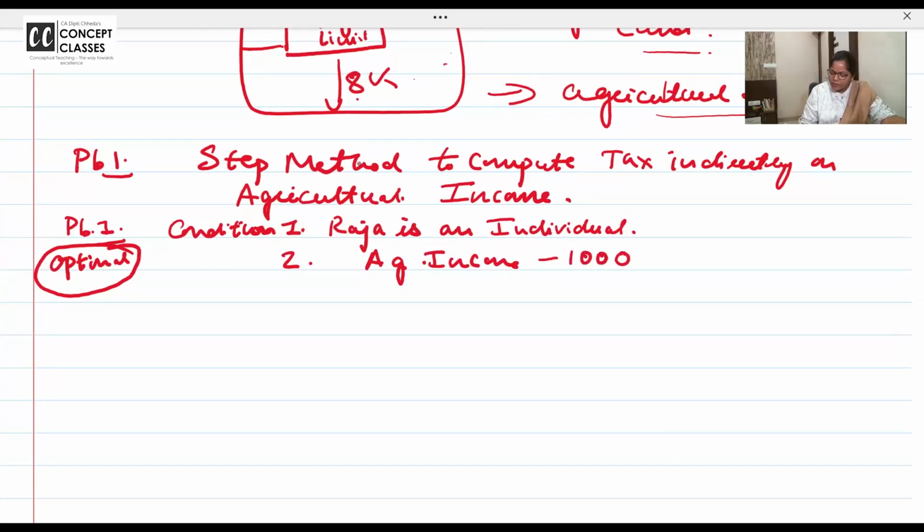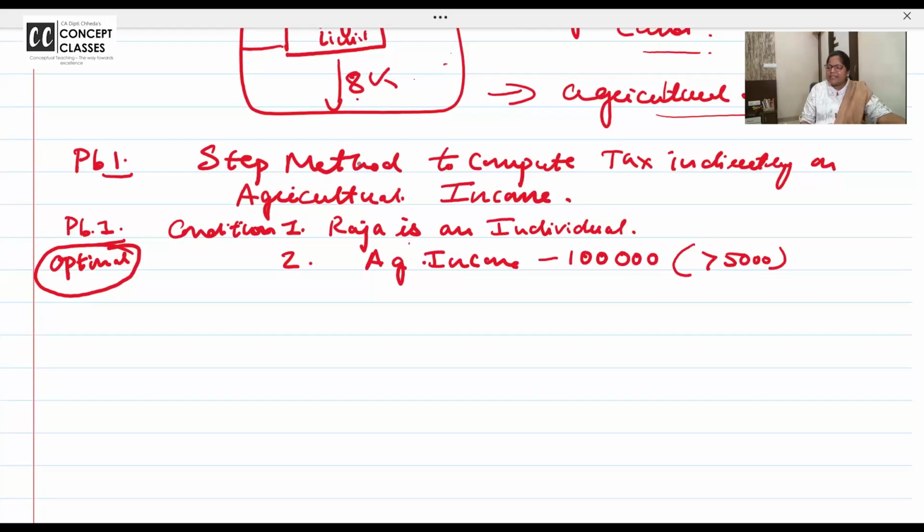1 lakh. Is it greater than 5,000? Yes. Even if you are not having the sheet, I'm reading the problem and I'm giving you the data. तो अगर शीट नहीं है तो कोई बात नहीं है, डेटा देख के लिखो, आपको आ जाएगा.